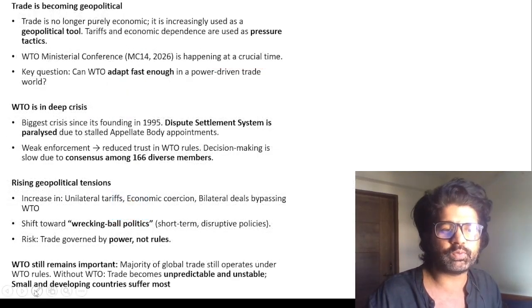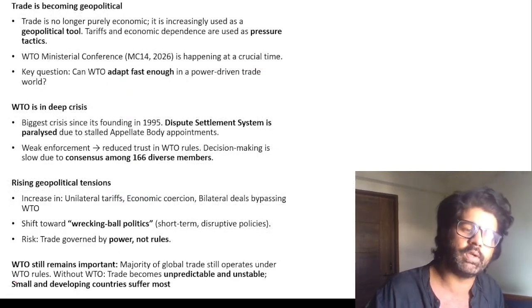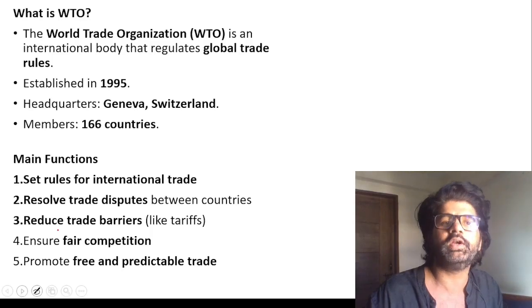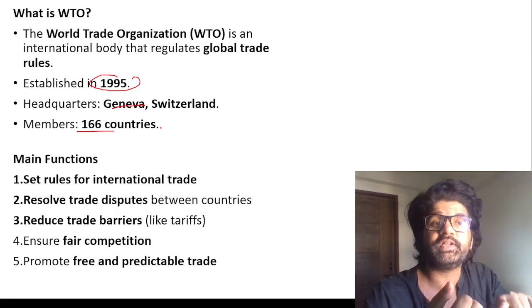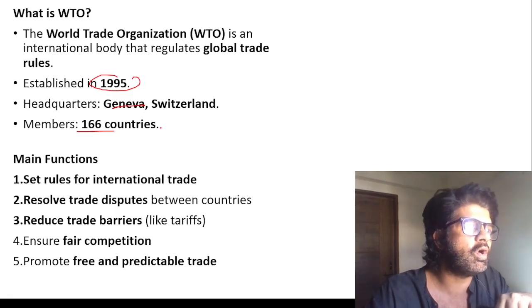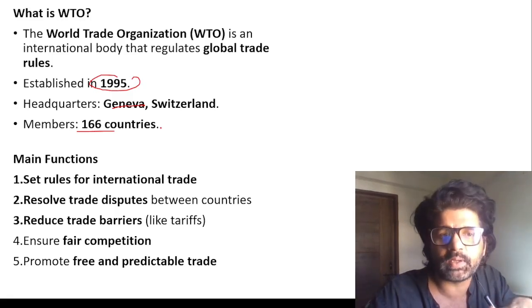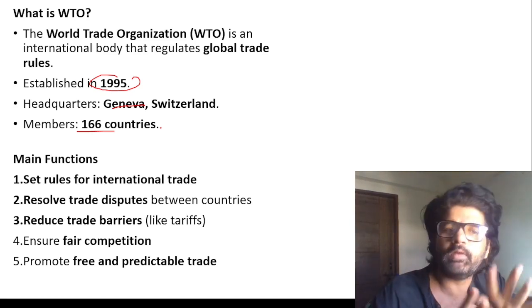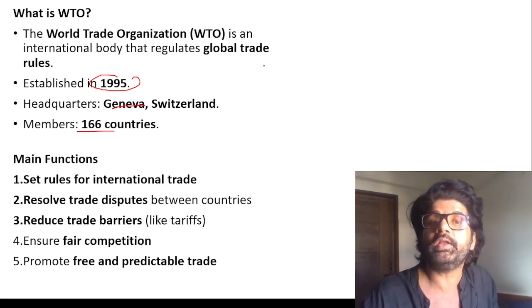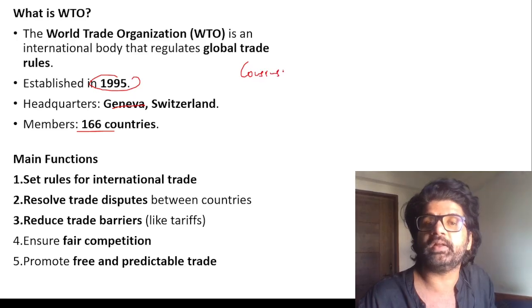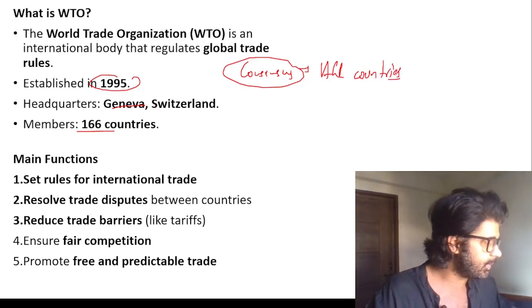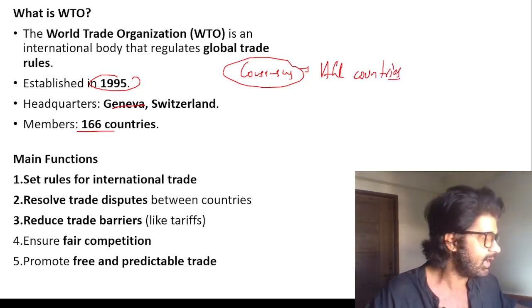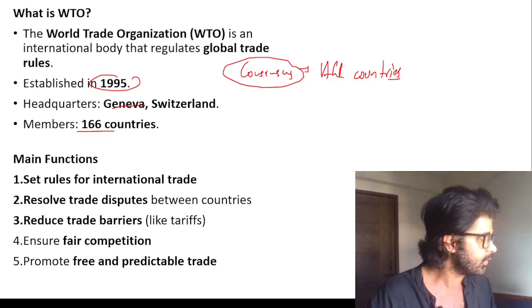Before we talk about this WTO ministerial conference, what is their issue? The WTO was established in 1995, headquartered in Geneva, with 166 members. Then they have something called the green box, blue box, amber box for agricultural subsidy, which is a bone of contention among developed and developing countries. They set rules by consensus. Consensus means all countries have to agree to it, and that leads to issues and delays. That's why many people are saying maybe we should go for majority rather than a consensus-based system.